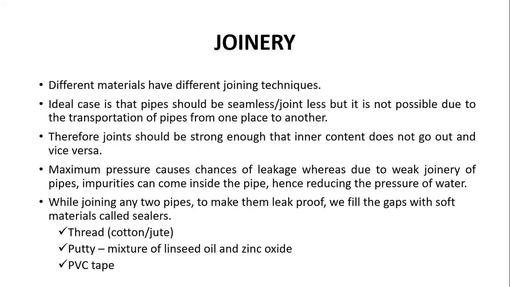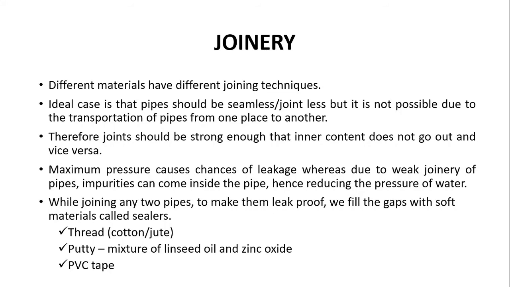So the length of the pipe also depends upon the properties of the material that we are using. But since we cannot make a pipe seamless or jointless, we make sure that the joinery we are doing is strong enough that the content doesn't go out. What is the content? The water. It doesn't go out of the pipe, and if there is any impurity outside the pipe, it does not go inside the pipe. It should not contaminate the water which is inside the pipe.